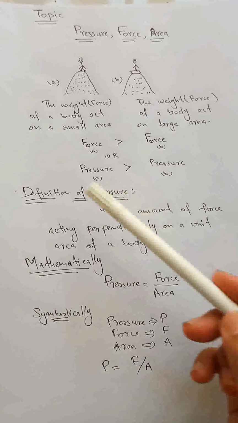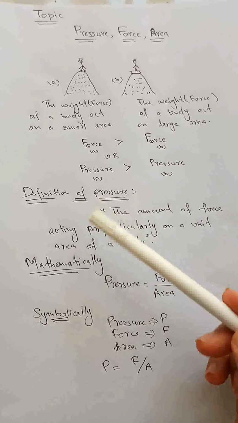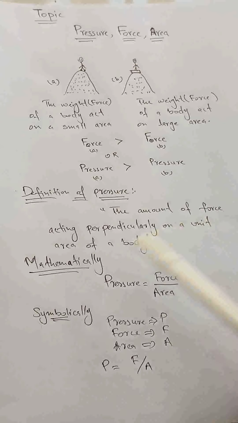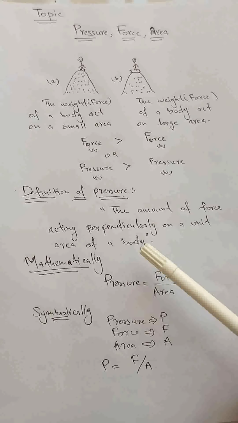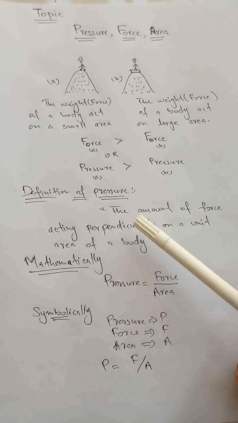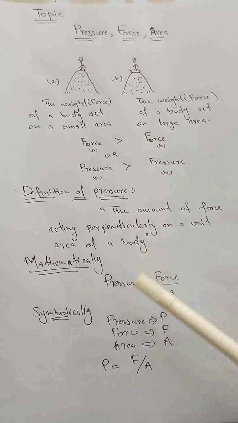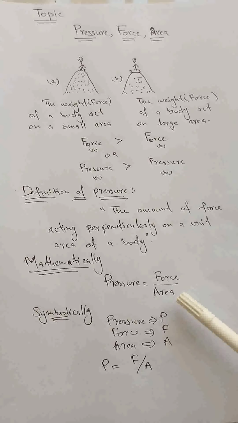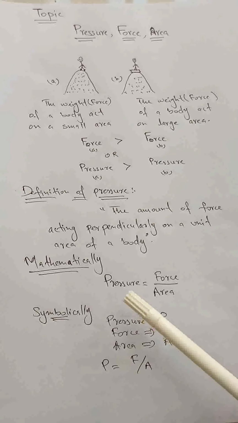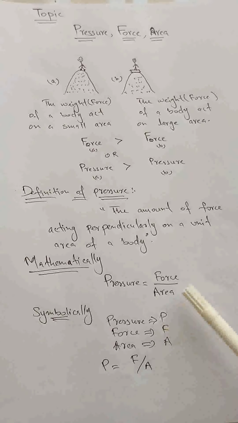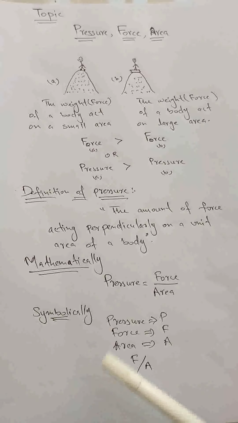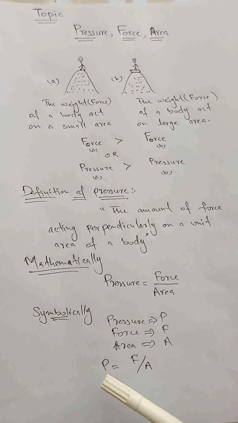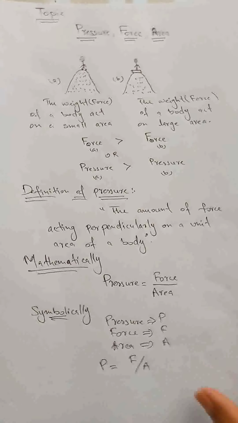So now we can define the pressure as the amount of force acting perpendicular on a unit area of a body, and mathematically we can write that definition as pressure is equivalent to force divided by area. If we represent pressure by P and force by F, area by A, we can symbolically represent the above equation. P is equivalent to F divided by A.